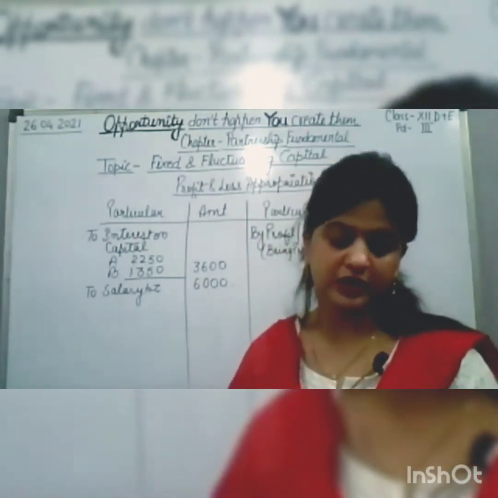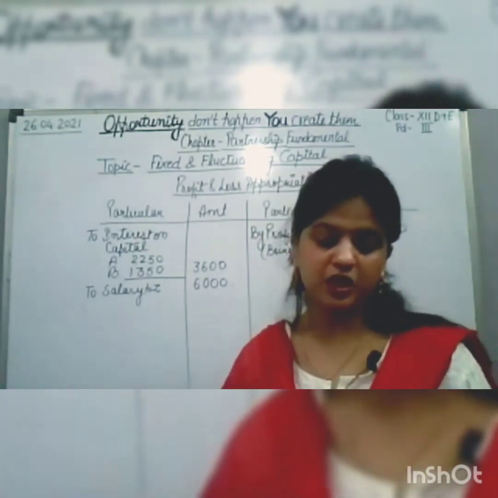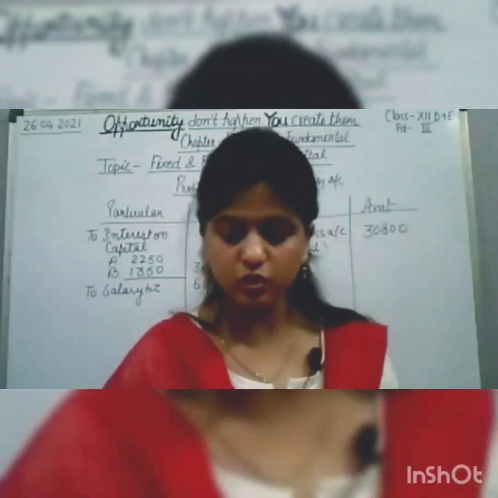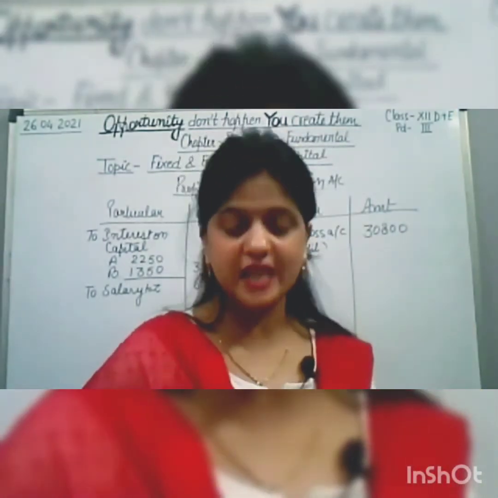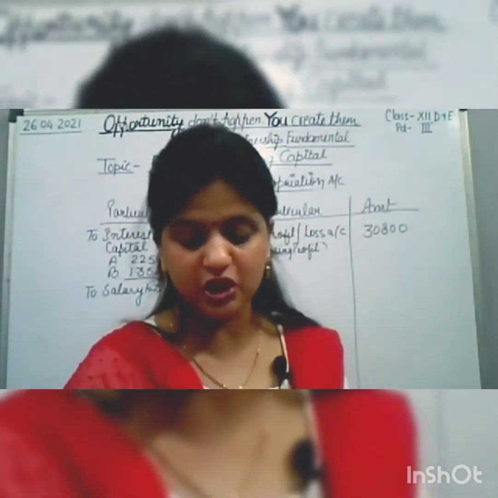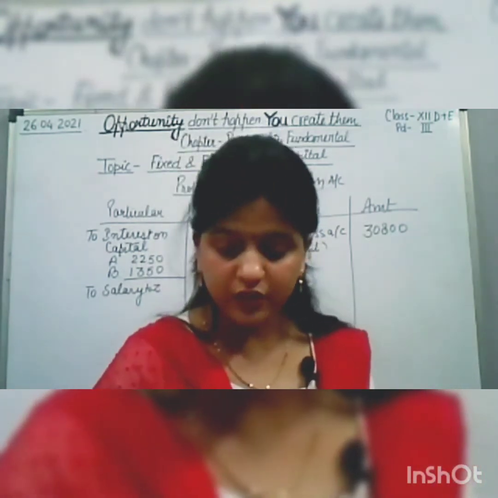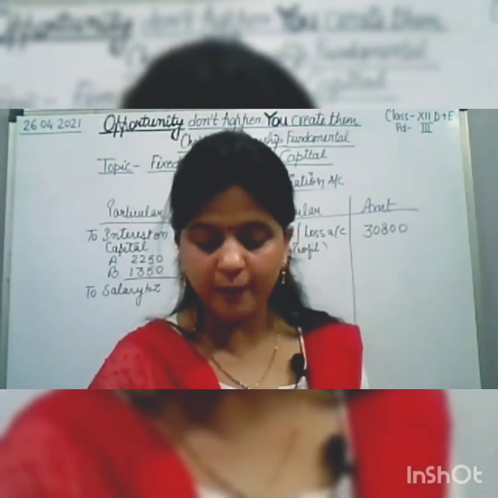Afterward, we have to calculate the commission. To whom do we have to give commission? To Z. Z is entitled to a salary as well as commission of 6% on net profit after deducting interest on capital and salary.